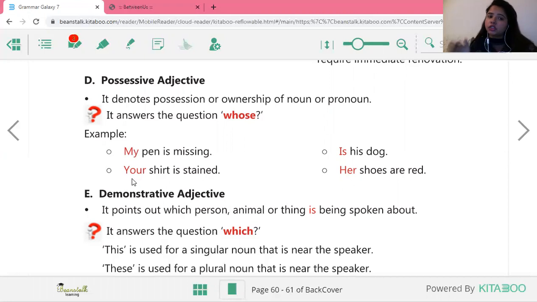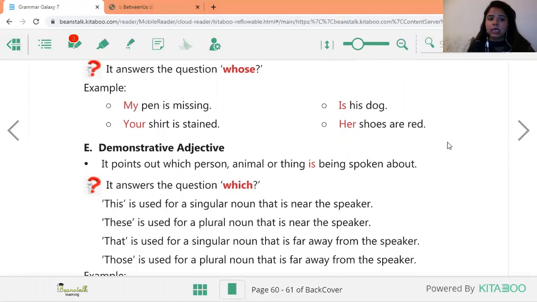Same with your shirt is stained. If the sentence is only shirt is stained, and you ask the question whose shirt is stained, then the answer comes in the sentence: your shirt is stained. Is his dog. His dog, मतलब वो उसका dog है. Her shoes are red. Whose shoes are red? Her shoes or his shoes.